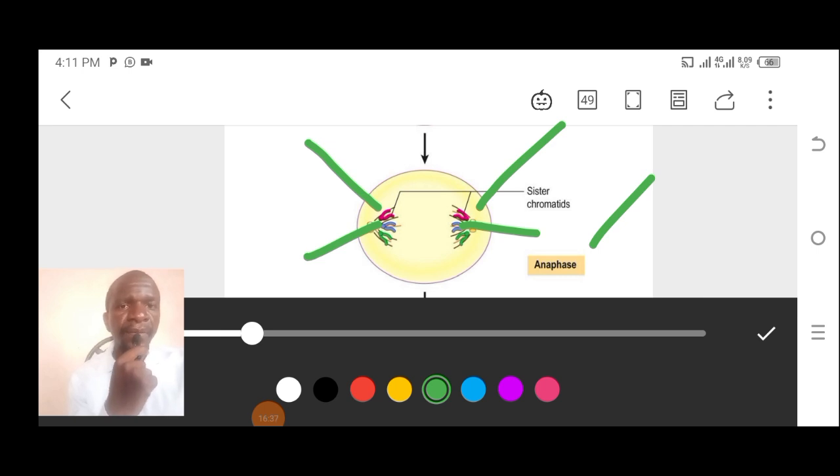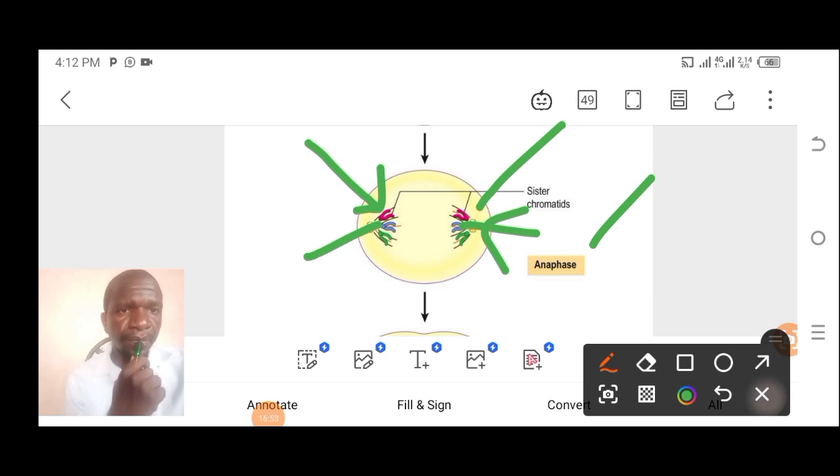So there was separation of centromeres, and there was migration of sister chromatids, or the chromosomes, to each pole of the mitotic spindle, which is what is happening here and what is happening here. As simple as that.